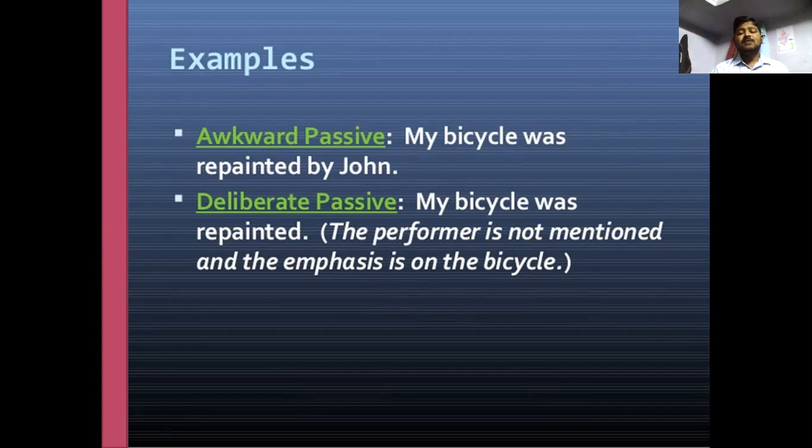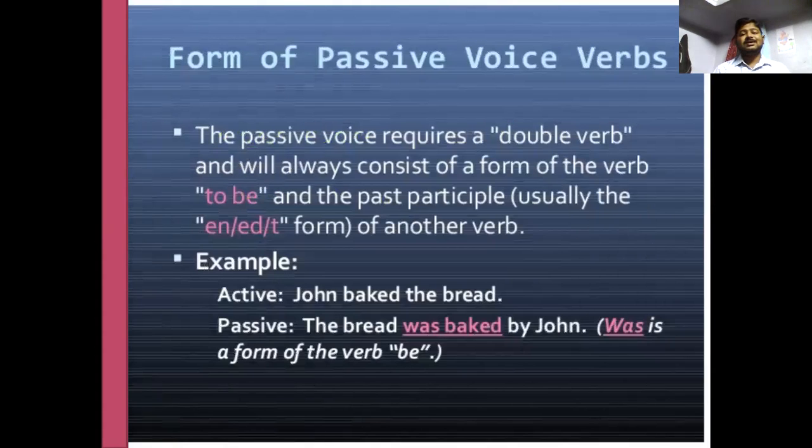The performer, by John, is not mentioned. Look at the performer. My bicycle was repainted by John. The performer is not mentioned in the deliberate passive, emphasizing the subject, the bicycle. So, forms of the active voice and passive voice of the verbs. The passive voice requires a double verb and will always consist of a form of the verb to be and the past participle, usually ending in en, ed, or t, from another verb.